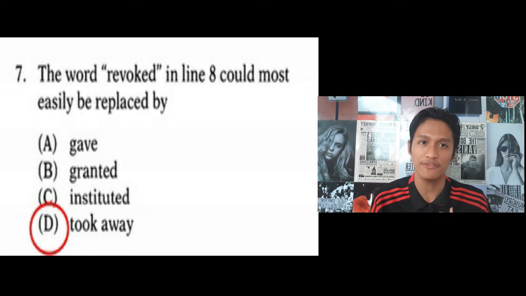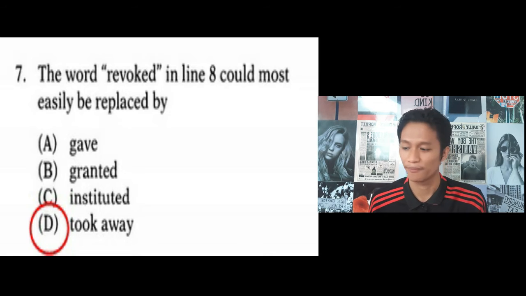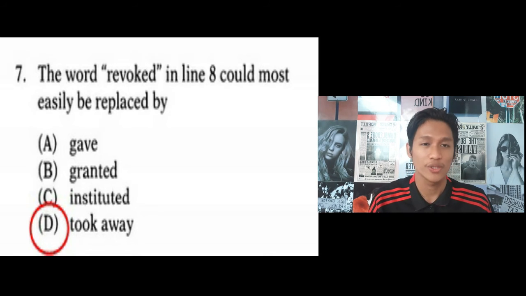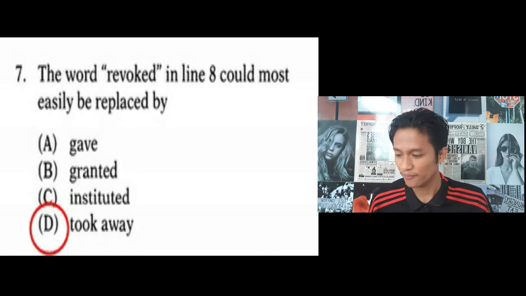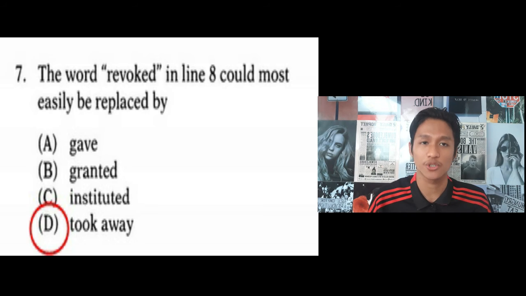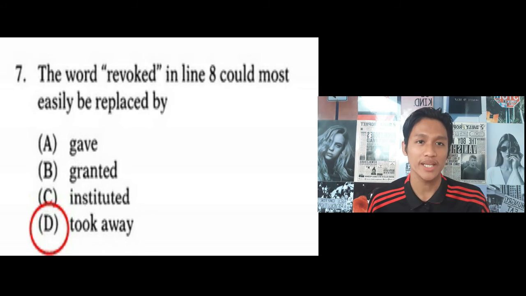There is A, gave, which is not the right answer because the meaning of "gave" is the opposite of "revoke." And there is B, granted, which is also not the right answer because "granted" has the same meaning as "gave." And there is C, institute, which is also not the right answer. Why? Because if we put "institute" in place of "revoke" in that context, we will have a different meaning.